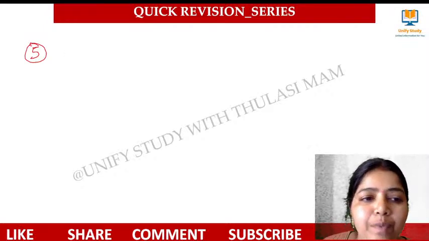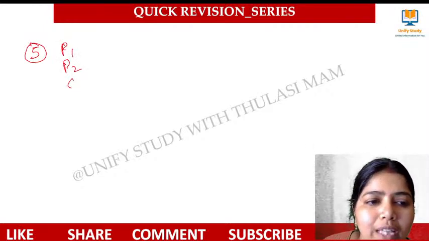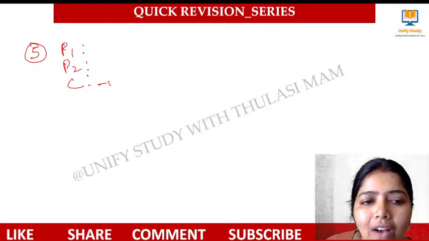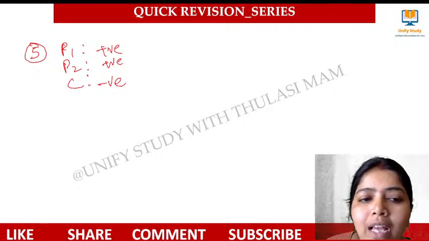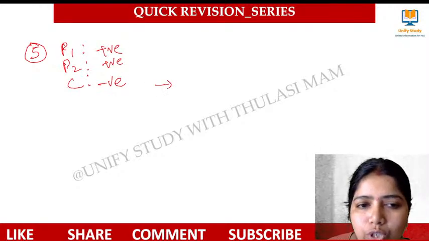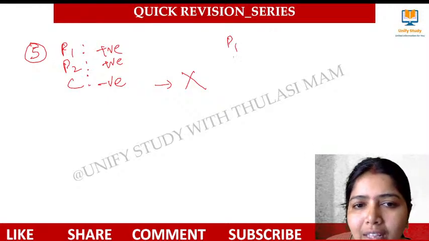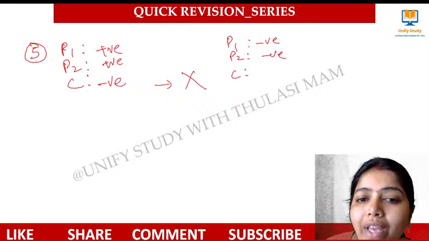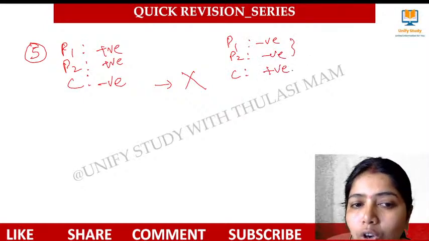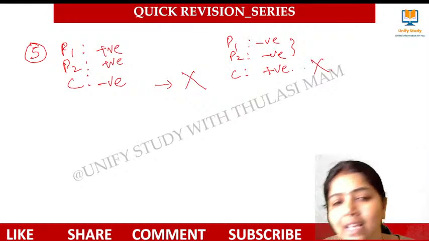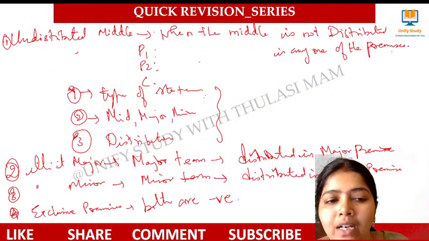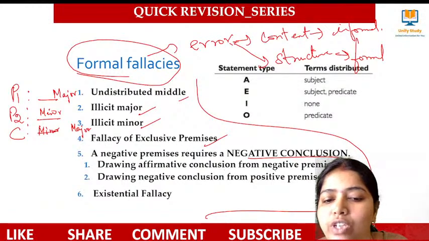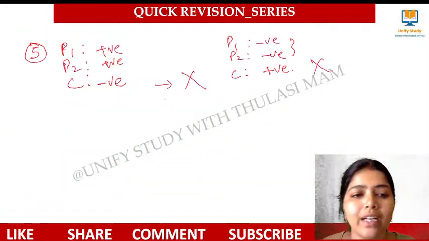When there is a negative conclusion, but both the premises are positive, then here I am drawing a negative conclusion from positive premises. This is said to be a fallacy. In another case, I have negative premises but I am drawing a positive conclusion, and that is also said to be a fallacy. So: drawing an affirmative conclusion from a negative premise, or drawing a negative conclusion from a positive premise. Very good, clear. Next one, the sixth one.